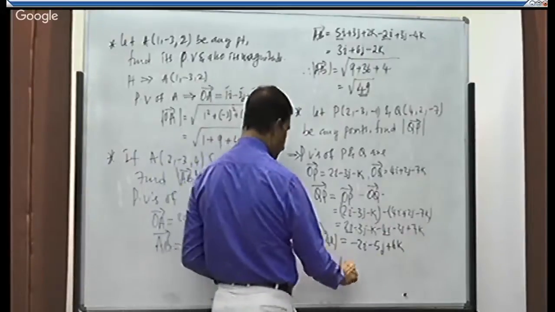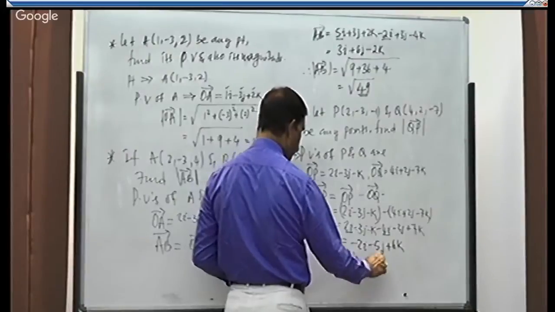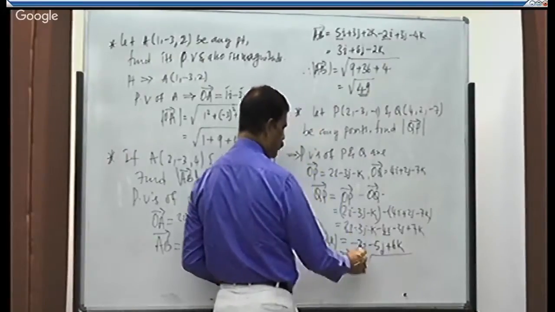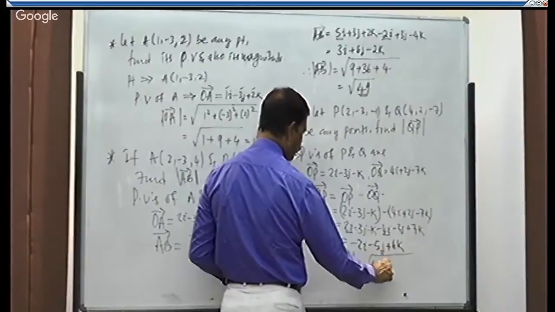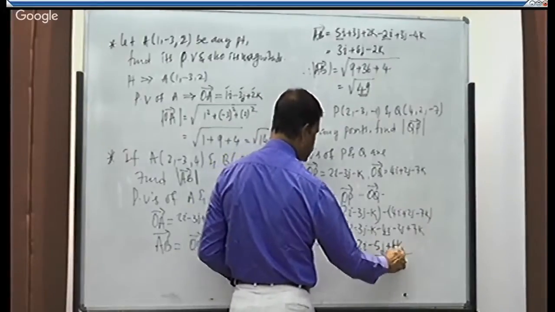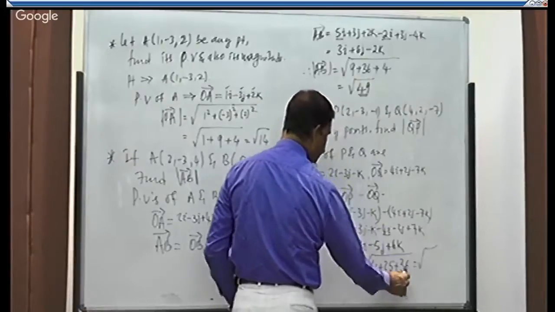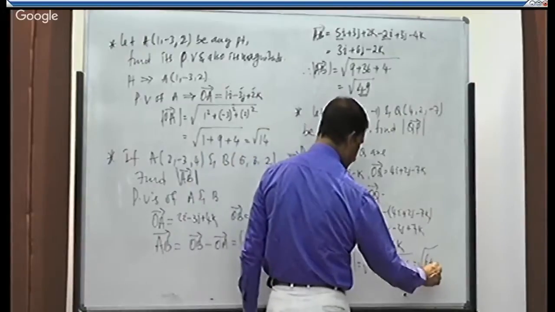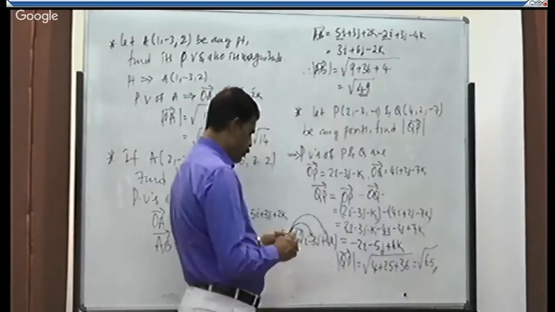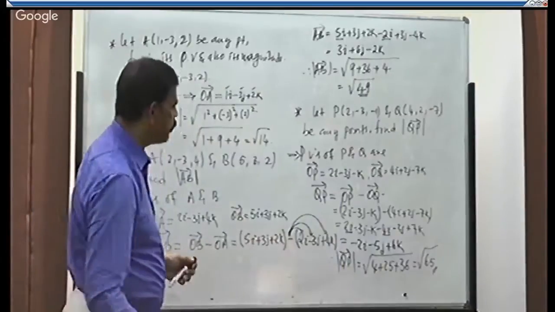Therefore, magnitude is what? Magnitude of QP is equal to root of, square the constants and add them. 4 plus 5 square, 25, plus 6 square, 36. It is equal to 36 plus 4, 40, 40 plus 25, 65 is the magnitude of QP.